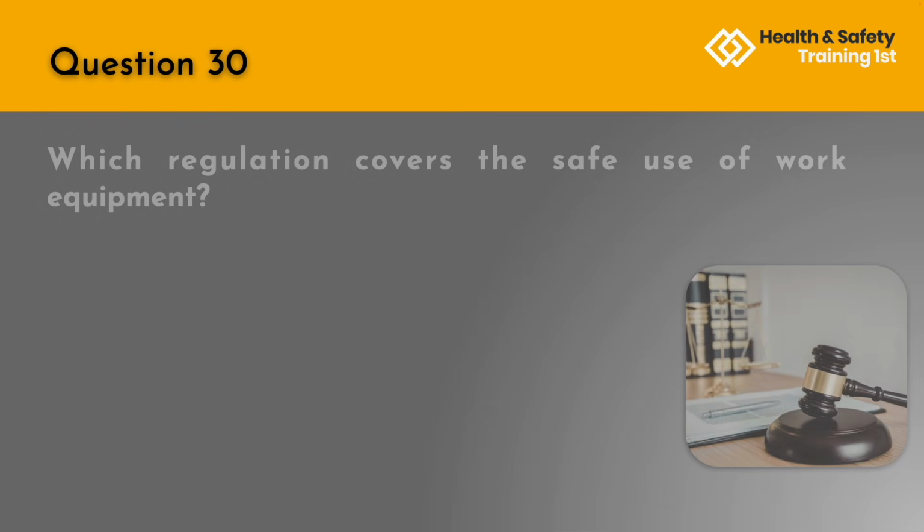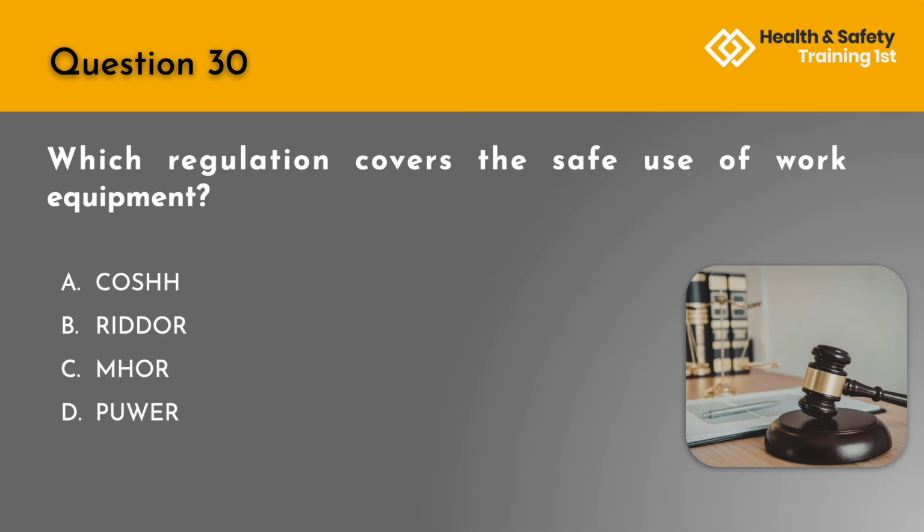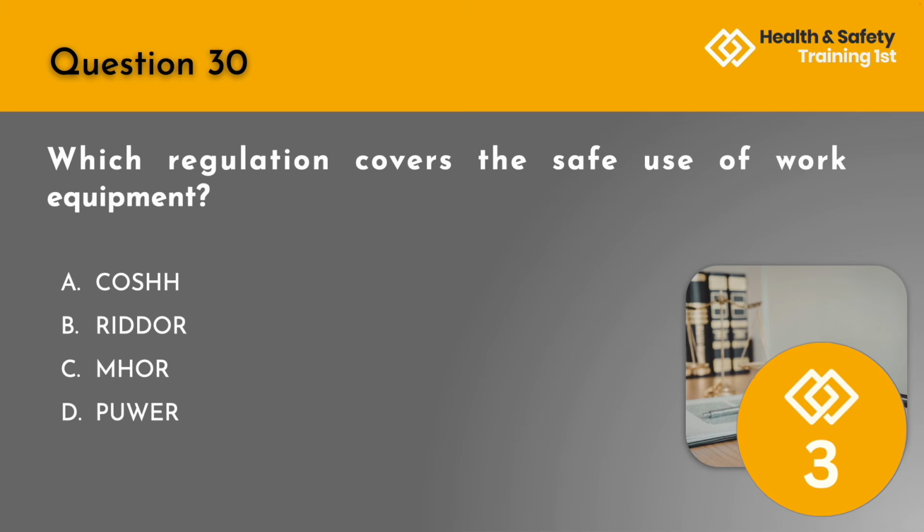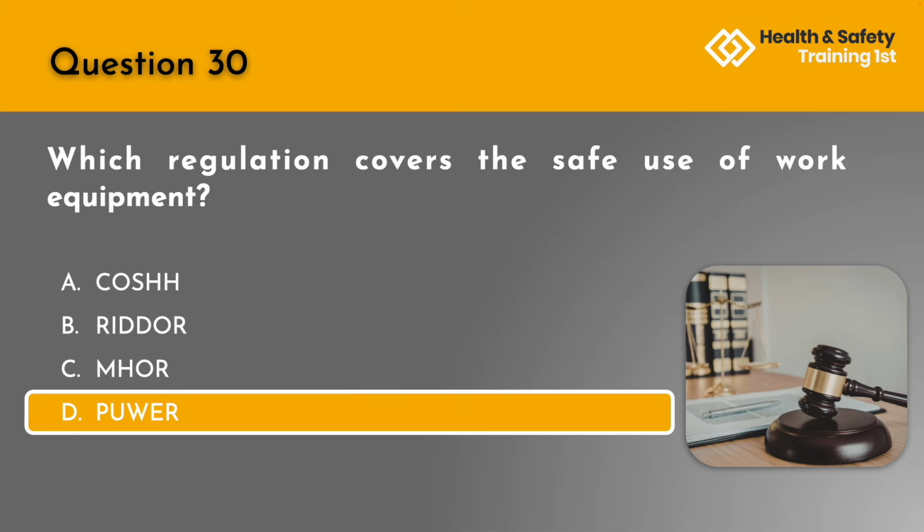Question 30. Which regulation covers the safe use of work equipment? A. COSHH. B. RIDDOR. C. MHOR. Or D. PUWER. The correct answer is D. The Provision and Use of Work Equipment Regulations, or PUWER.